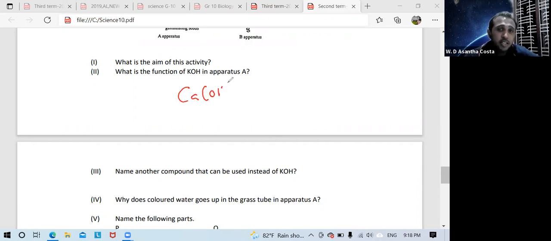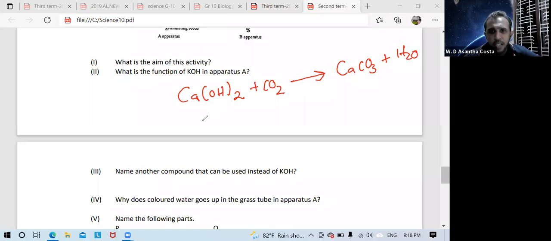You know that is lime water. Lime water has the ability to absorb carbon dioxide. You will study these things later. Calcium hydroxide absorbs carbon dioxide and forms calcium carbonate plus H2O. Like that, KOH absorbs carbon dioxide and forms potassium bicarbonate.